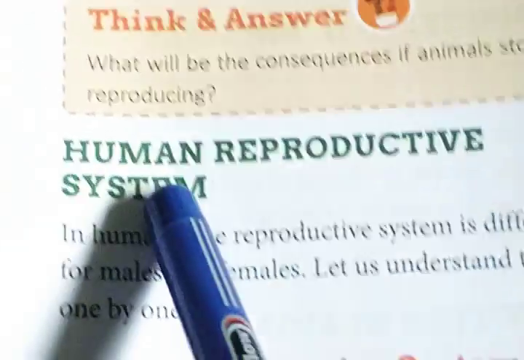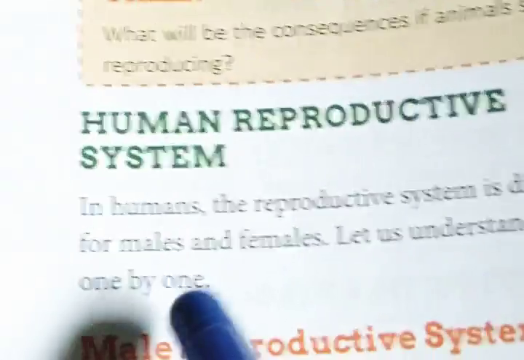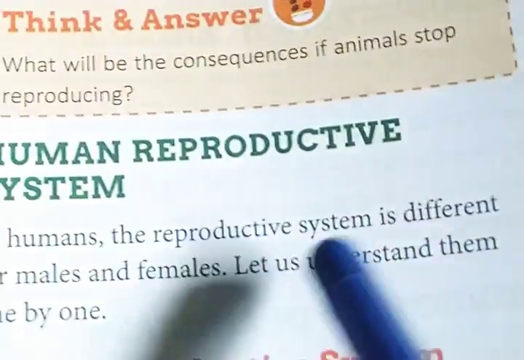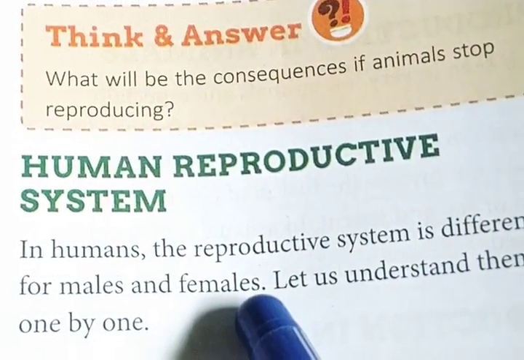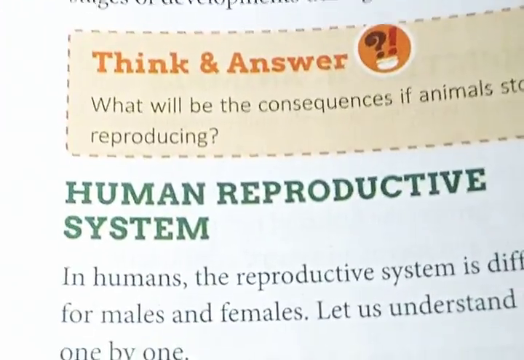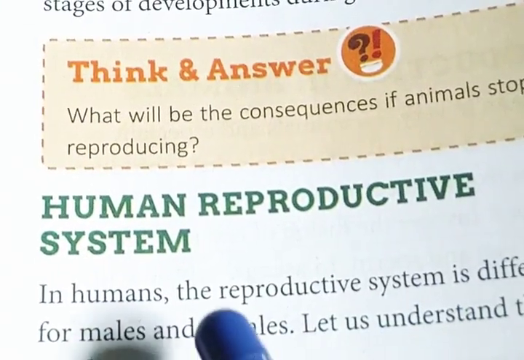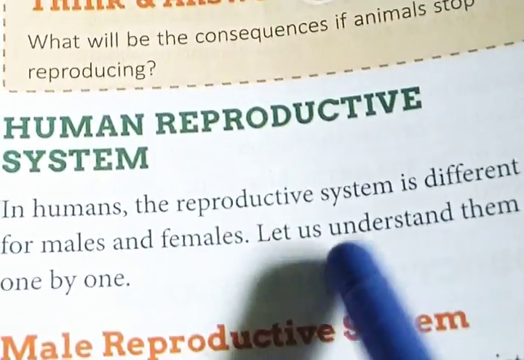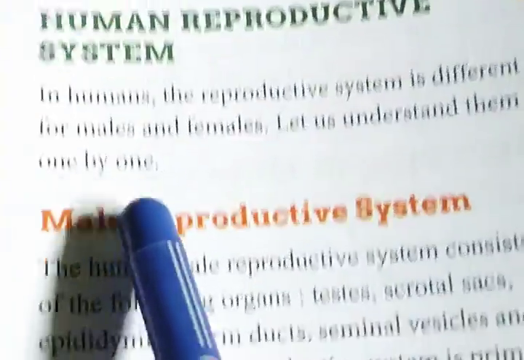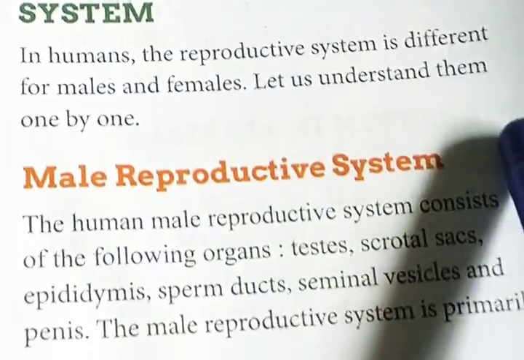Human reproductive system, very important. In humans, the reproductive system is different in male and female. So in the case of human beings, the male and female reproductive systems are quite different from each other. Let us understand them one by one. First one is the male reproductive system.